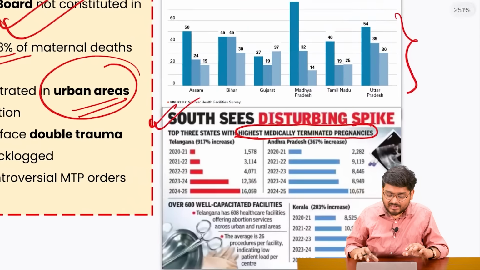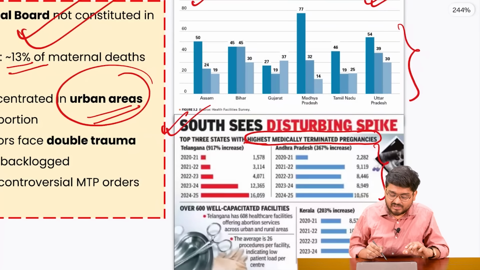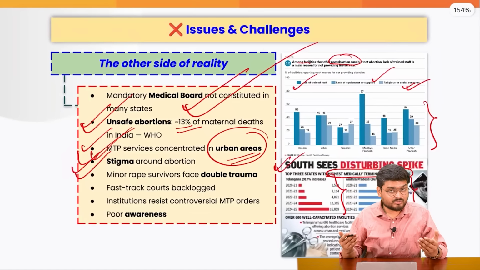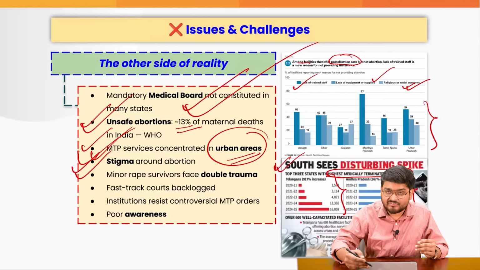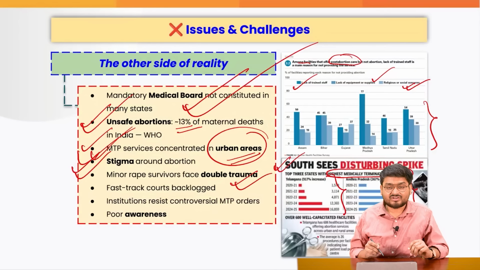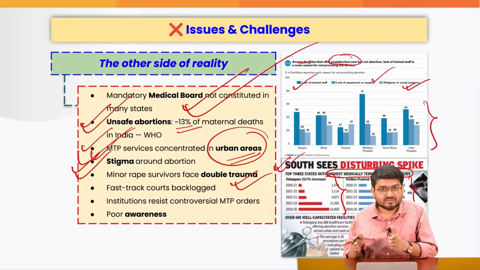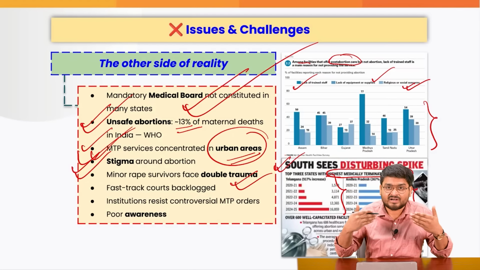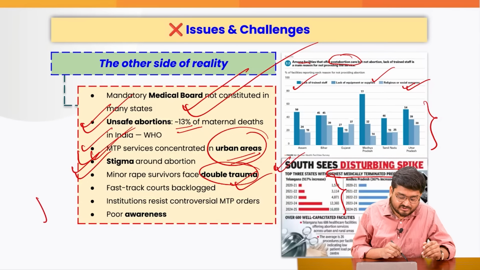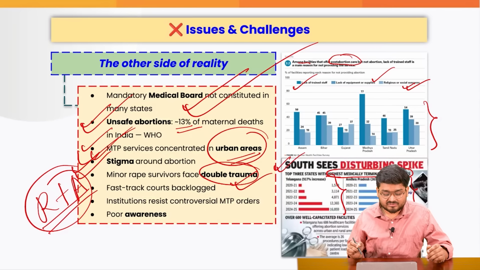So if you see that there is an increase in abortions in southern India, it also has to be understood how good the medical facilities of those particular states are, right? We also have to understand that girls who undergo this kind of abortion face double trauma, especially in cases of rape, plus the entire abortion process.